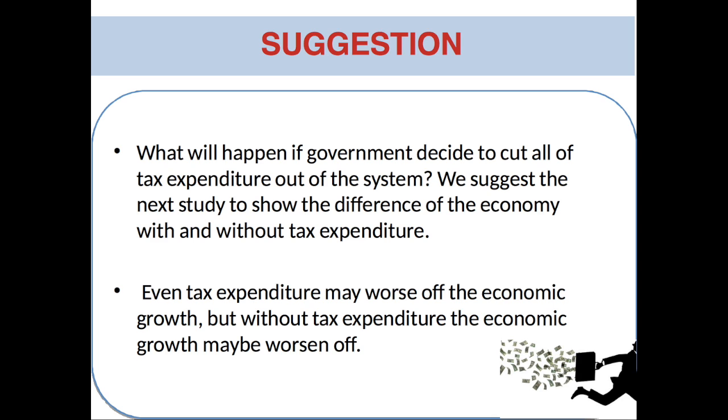That is, hiding income from the tax collector would be much more difficult if all or most of the explicit tax loopholes were eliminated. We suggest further study to show the difference of the economy with and without tax expenditure. Even though tax expenditure may worsen economic growth, without tax expenditure, economic growth may be worse off.